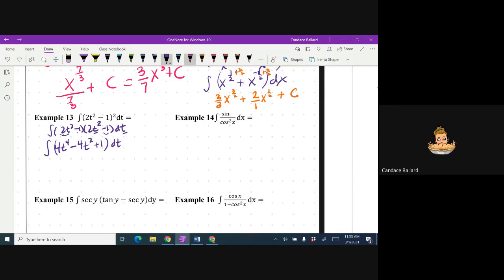All right, let's now add 1 to the exponent. So we're going to go 4t to the 5th divided by 5 minus 4t to the 3rd divided by 3. I'm going to ask a question. When I integrate the 1, what am I going to write? So what's that last term going to look like? I'm not talking about plus c. What is that term going to look like before the plus c? What do I write there?